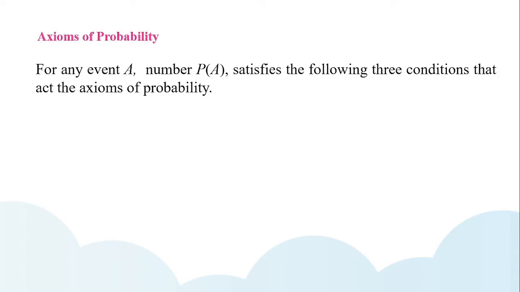So now we will take the axioms of probability. To explain the axioms, I am taking event A as an event, and its probability is represented by P of A. The corresponding axioms are given as follows. The first one: in some textbooks, they simply write probability of A is greater than or equal to 0, or you can also represent it as 0 less than or equal to probability of A less than or equal to 1.